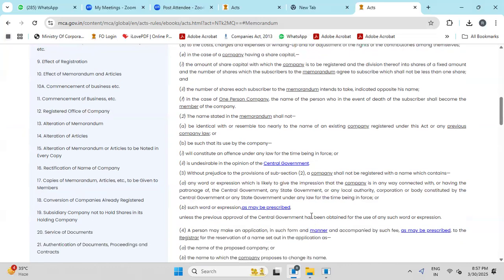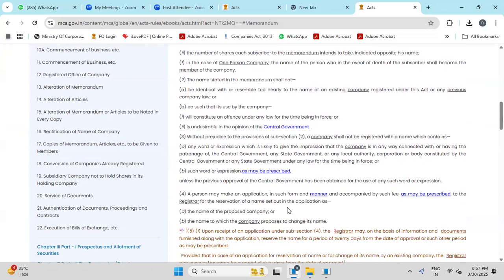So such words as may be prescribed, unless the previous approval is taken. If for a particular name MCA suggests you take prior approval, or you take approval of RBI, then it will be accepted. Otherwise, if the name is already there in the market, you will not get the same name. If it is an undesirable name, you will not get it. So at the time of application for name reservation through the RUN form, we have to carefully check whether the name is already available.